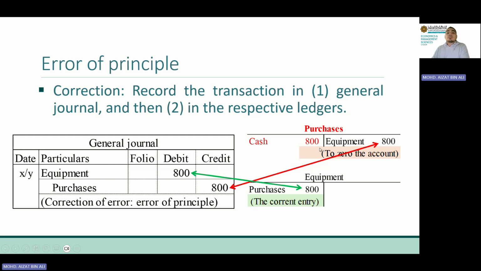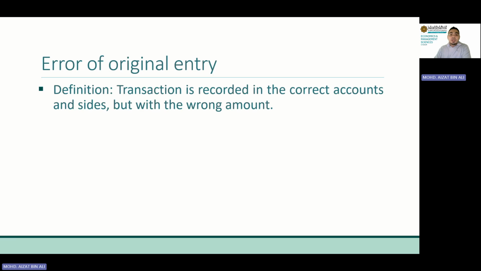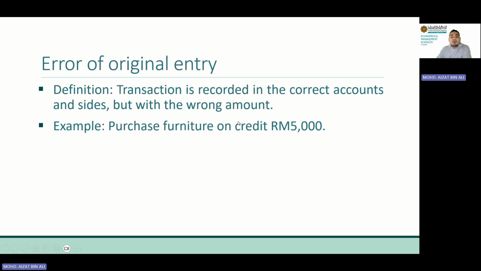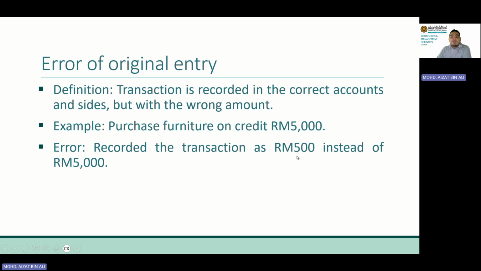All right, now next, we have error of original entry. For the error of original entry, actually, it is very simple. It is about the amount. Correct account, but wrong amount. The focus is on the amount. Let's look at the example here. Purchase furniture on credit, 5,000 ringgit. The amount is 5,000, but somehow we only record it as 500 ringgit.